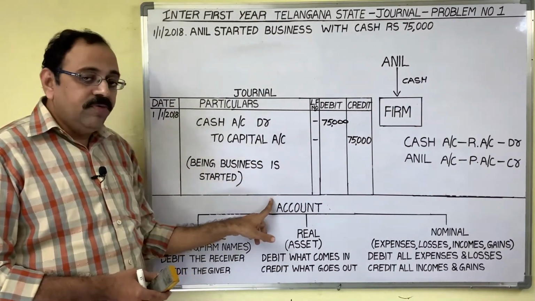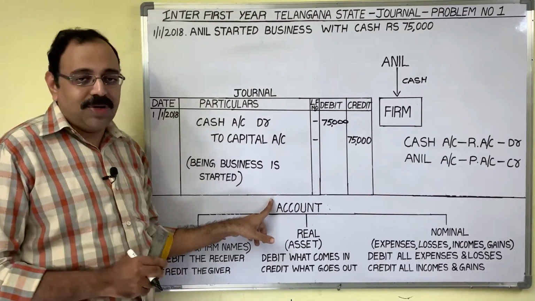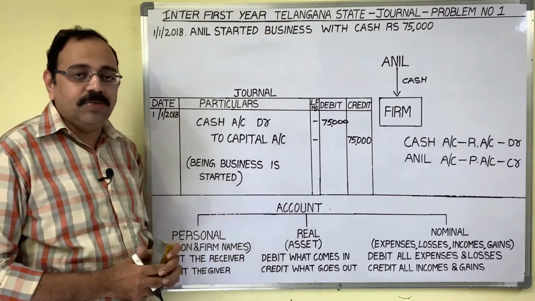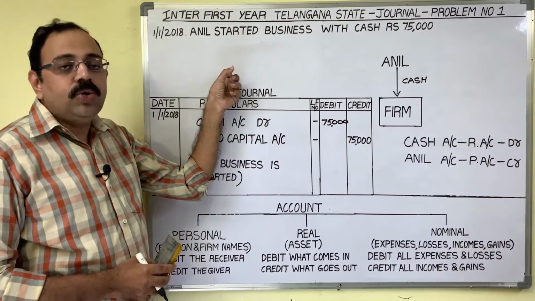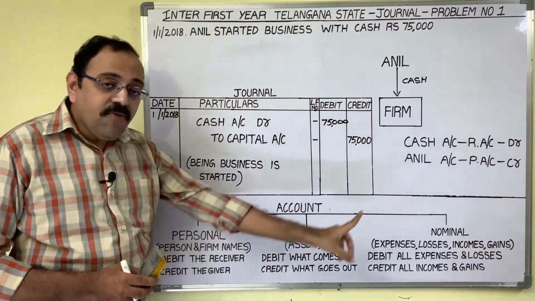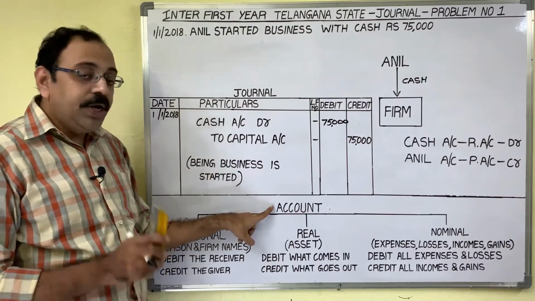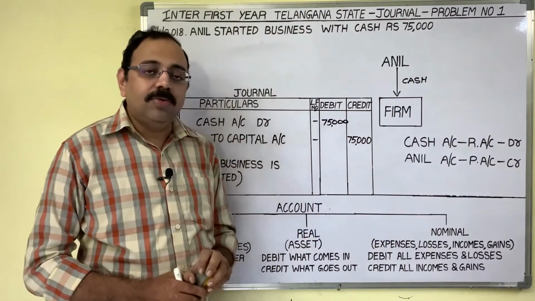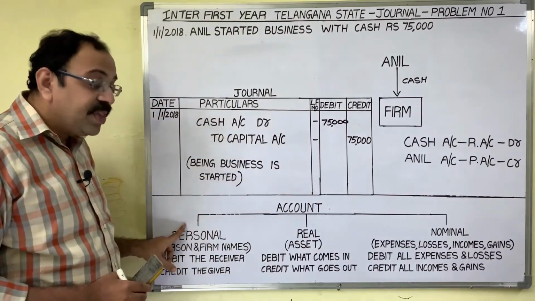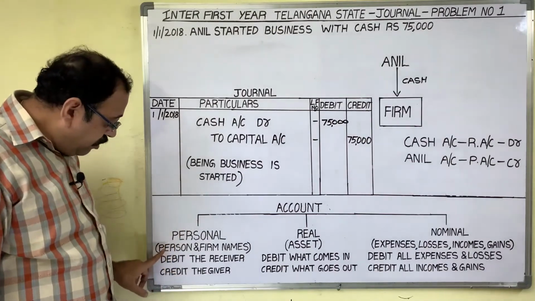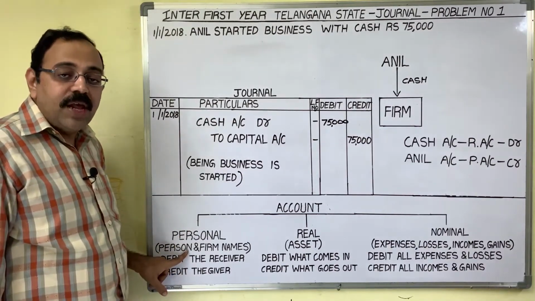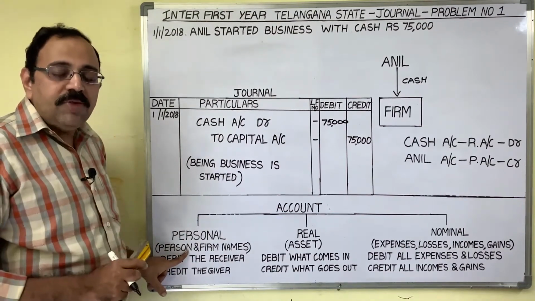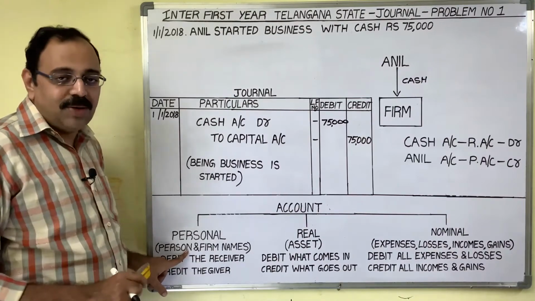Account, we prepare in the ledger book. After journal I will take the ledger lesson. There I will explain exactly what an account is. For the journal chapter, what you should remember is the classification of accounts. Account is divided into 3 types: personal accounts, real accounts and nominal accounts. What is a personal account? If any account is opened with a person's name, for example Rama account. Here Rama is one person, no? Therefore Rama account comes under a personal account.